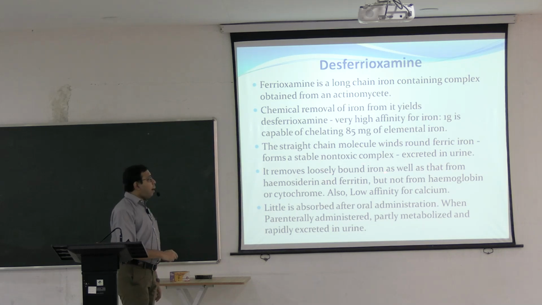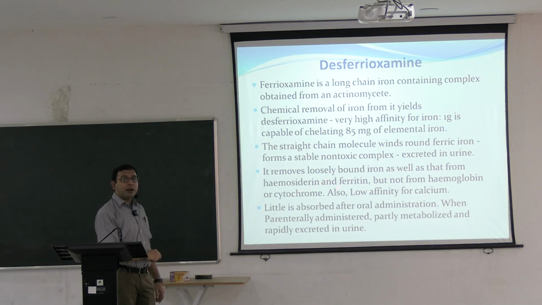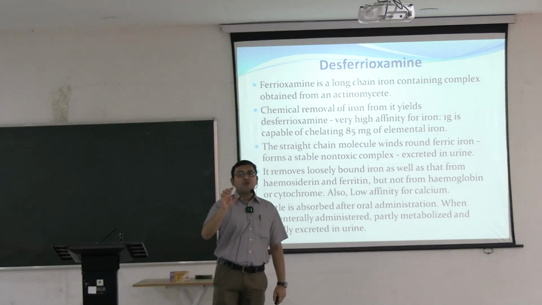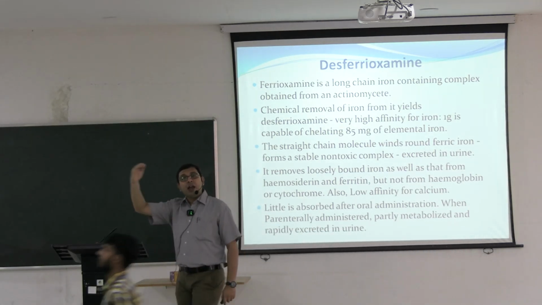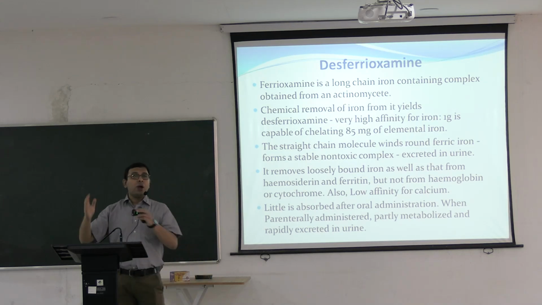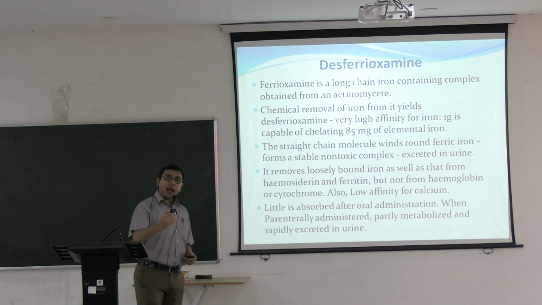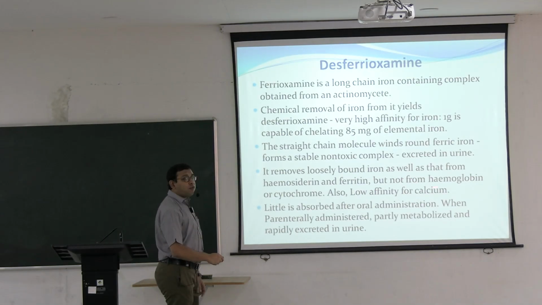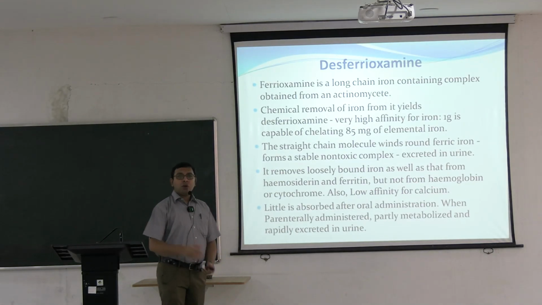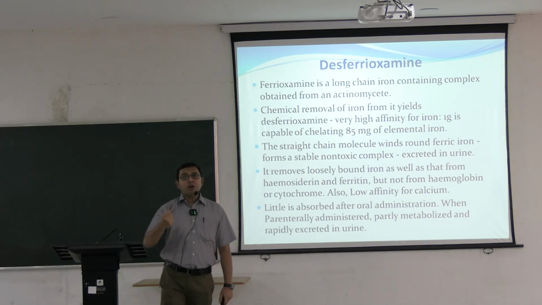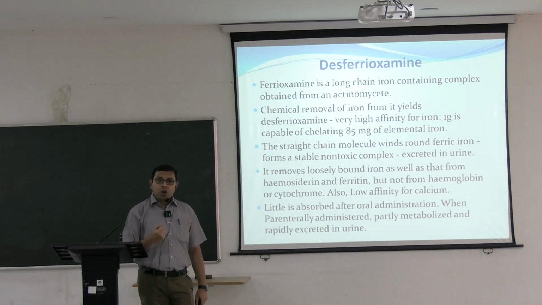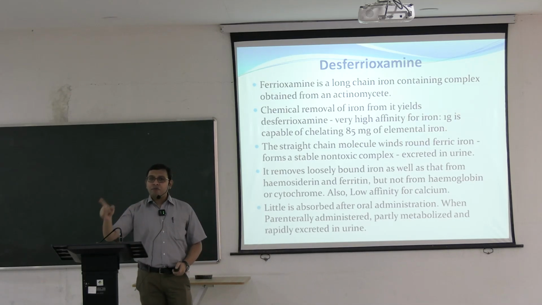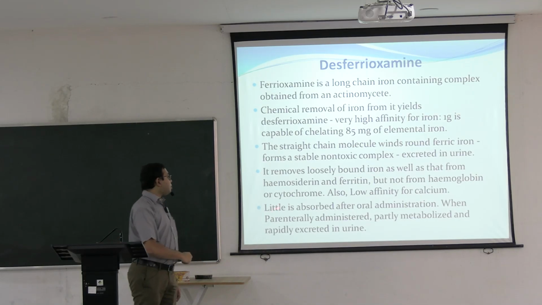It removes loosely bound iron as well as iron from hemosiderin and ferritin, because hemosiderin and ferritin, the storage forms of iron, also become very high in thalassemia patients with repeated blood transfusion. So it helps decrease hemosiderin and ferritin concentration, but it cannot extract iron directly from hemoglobin or cytochrome. It can extract free ferric iron, and iron from ferritin and hemosiderin.